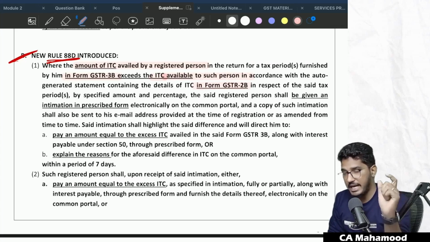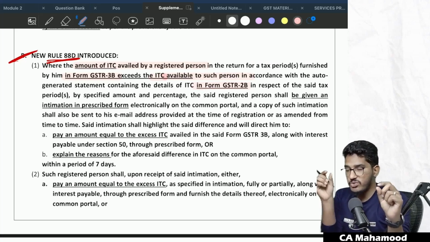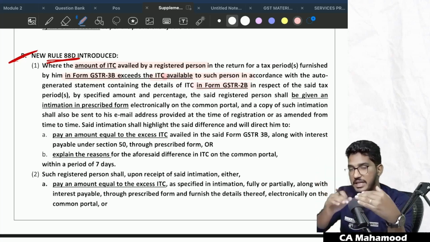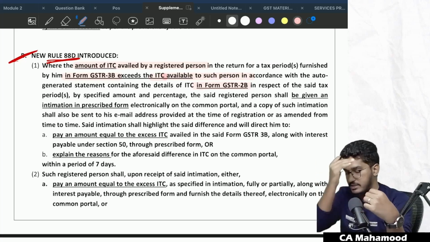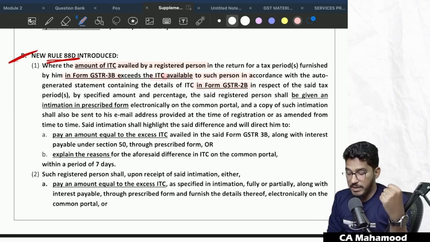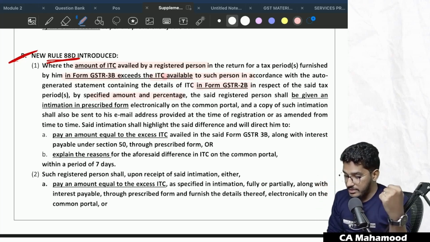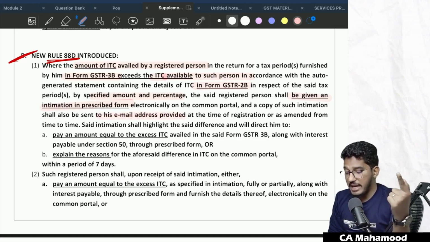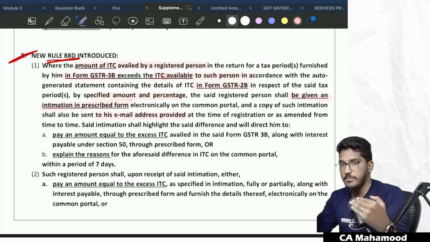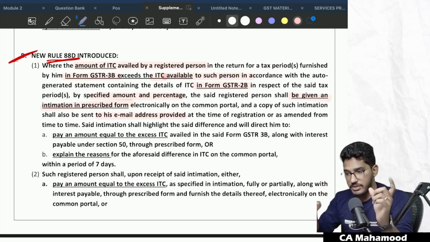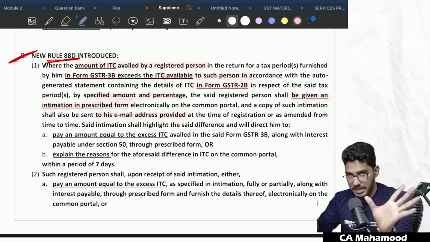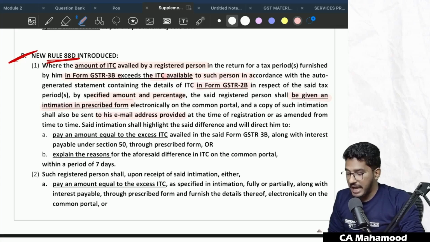That means in your GSTR2B, ITC will be reflected. In the GSTR3B, generally you should take the credit reflected in the GSTR2B. But in case you are taking credit more than the amount reflected in GSTR2B in respect of the said tax period by a specified amount and percentage, if you are claiming the ITC beyond a certain amount and percentage, then the said registered person shall be given an intimation in the prescribed form electronically on the common portal, and a copy of such intimation shall also be sent to his email address provided at the time of registration or as amended from time to time. That means if you have claimed more input tax credit in your GSTR3B than reflected in your GSTR2B, you will get one intimation to your email, and the said intimation shall highlight the said difference.